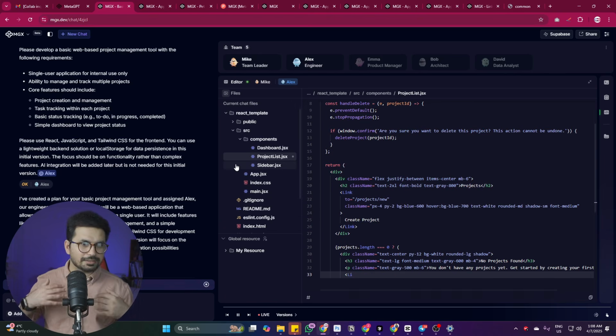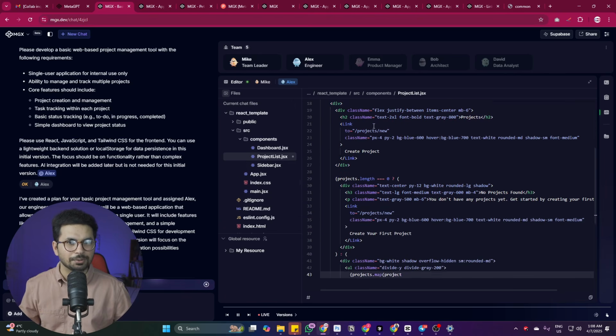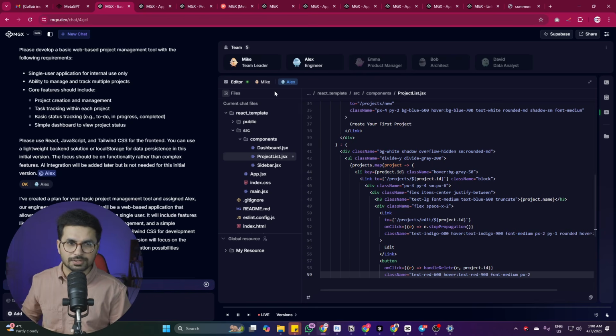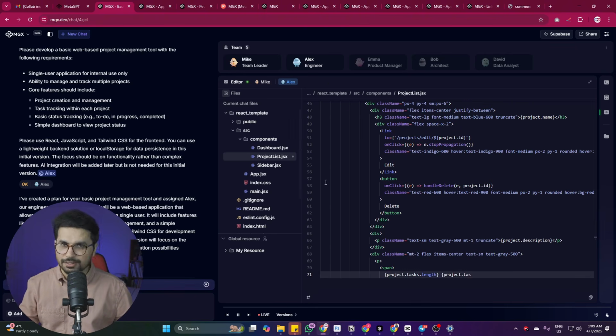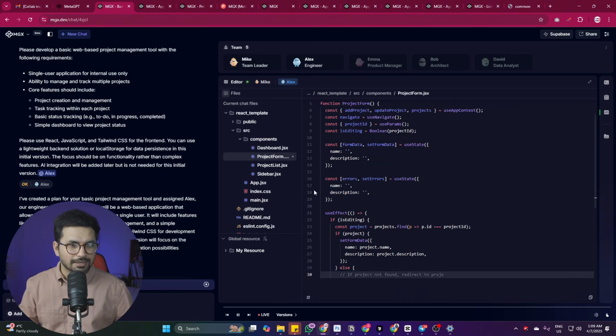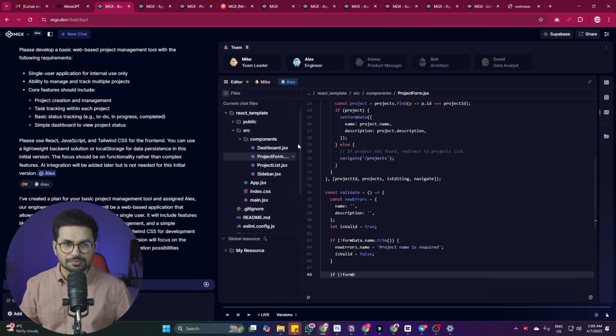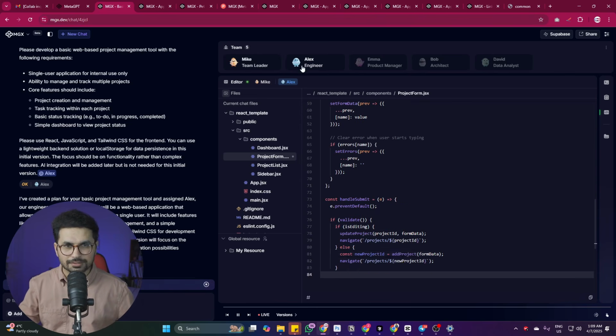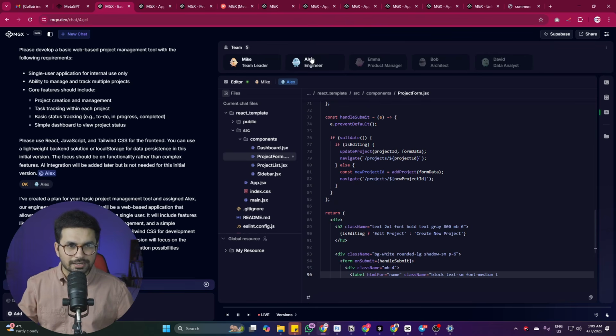And right now you can see this is just working like any other AI code editor. So Alex is working like, let's suppose, Bolt.new, or let's suppose Cursor. Alex is working just like any other AI code editor, and just setting up this project, creating all of the required components for the project, writing all of the code for this project. So that is actually the main job of this engineer Alex.